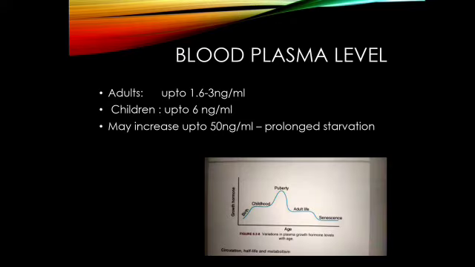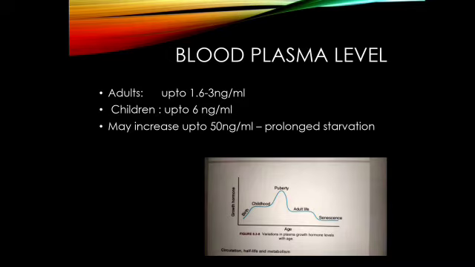Then the blood plasma level: usually in adults it is about 1.6 to 3 nanogram per ml, and in children up to 6 nanogram per ml. This may increase up to 50 nanogram per ml in prolonged starvation.